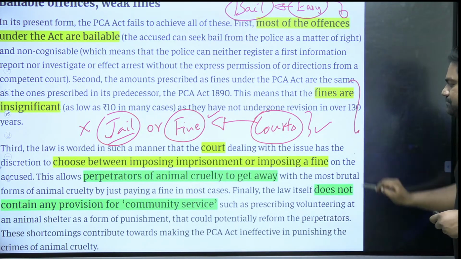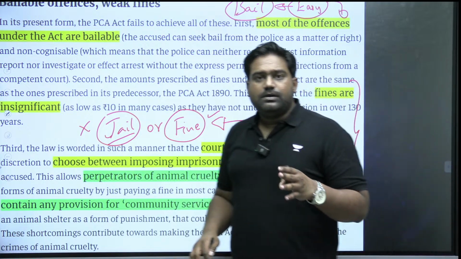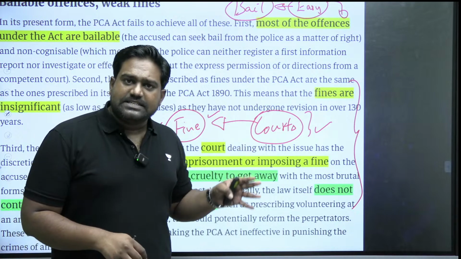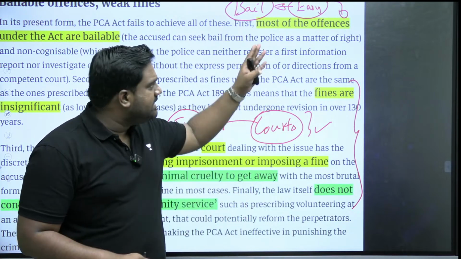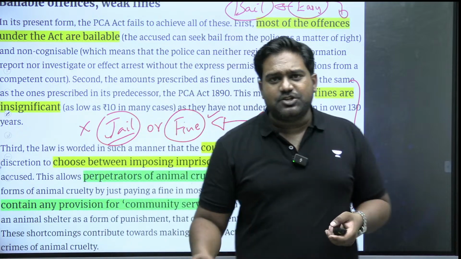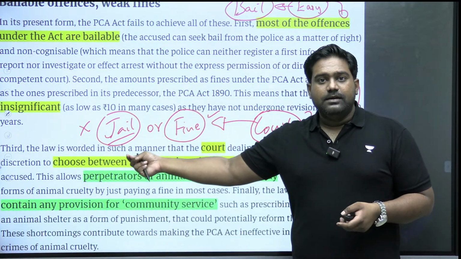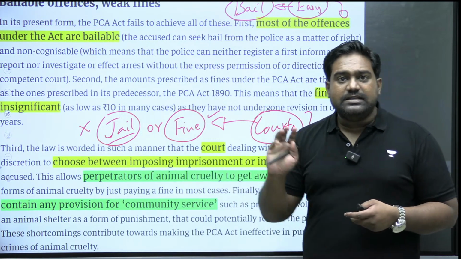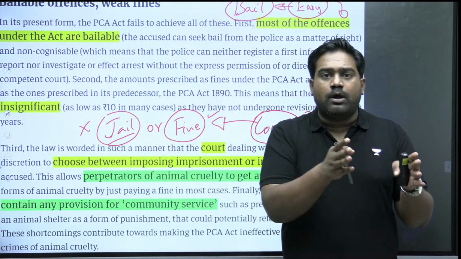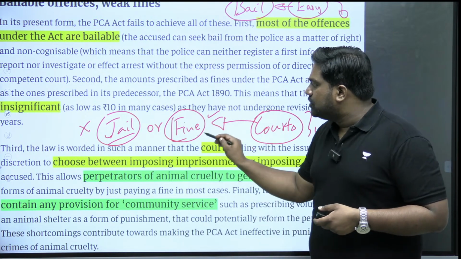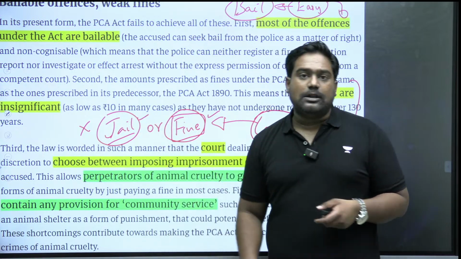Is that clear? So most of the culprits easily get away under this law. Even if a case is filed and the culprit is arrested, they'll easily get bail. And even if they are convicted, they are least bothered because the punishment is very minimal. Right? And there is an option given to the courts: either jail and imprisonment or fines. So in many cases, the courts prefer imposing a fine instead of jailing the culprit.